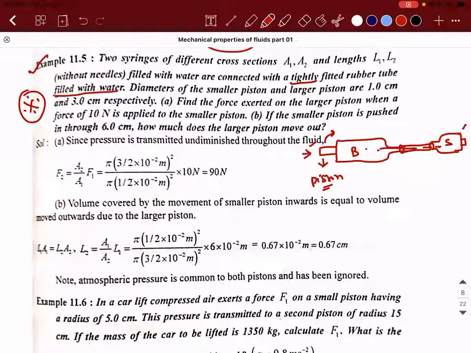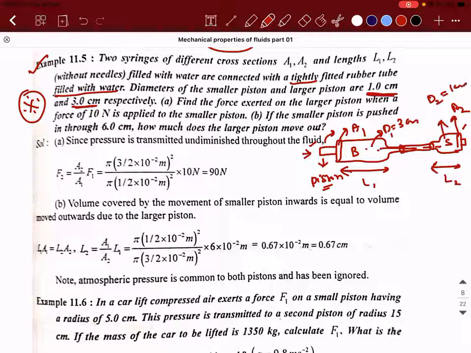Okay, so there are two syringes of different area of cross section. This area of cross section A1, this area of cross section I will take as A2, this I will take as L1, the smaller length I will take as L2. Diameter of the smaller piston and the larger piston are 1 centimeter and 3 centimeters. So the diameter here is 3 centimeter, the diameter here is 1 centimeter. Now what is happening? Find the force on the larger piston when a force of 10 Newton is applied on this smaller piston.